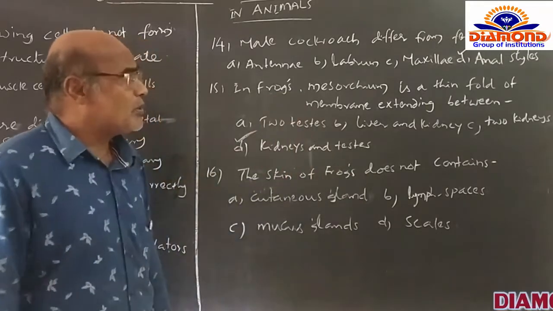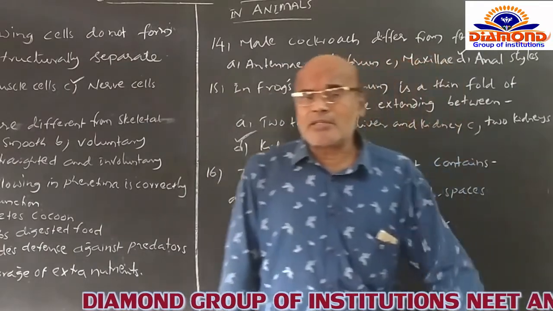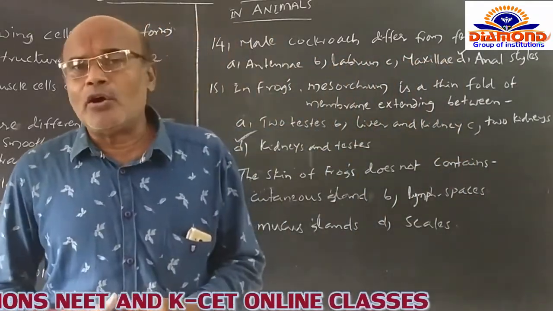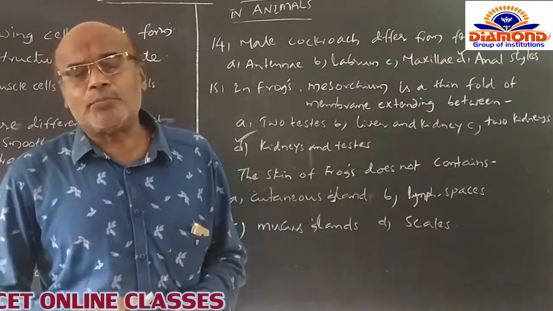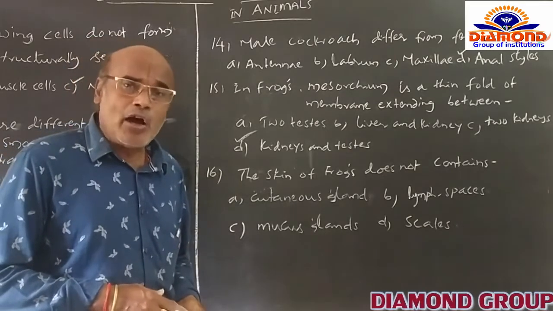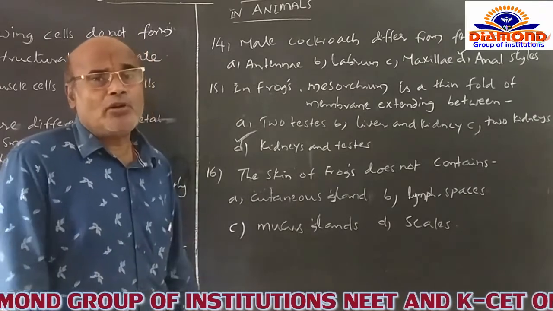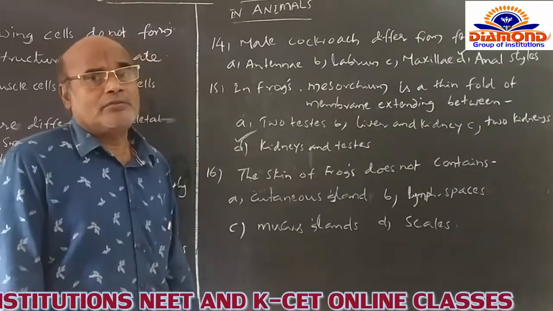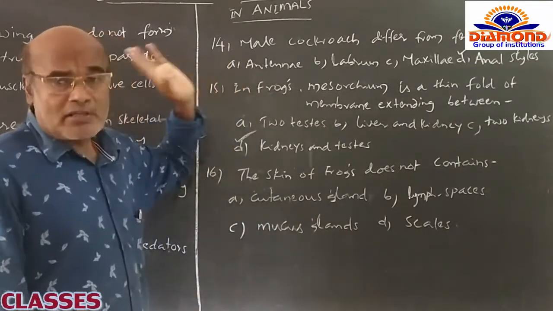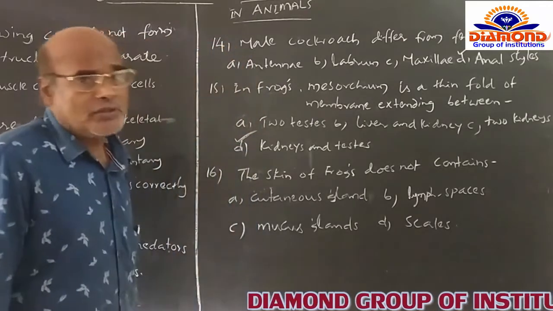Exceptionally, the D option is the anal styles. Anal styles are the exceptional characters which are confined to the male cockroach, which are made of unsegmented parts. The presence of the anal styles permits people to easily identify and differentiate the male cockroach from the female. That's why the D option is the correct option for this question. So I select the D option as the correct option.